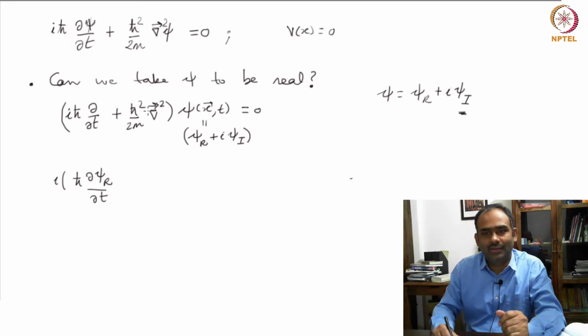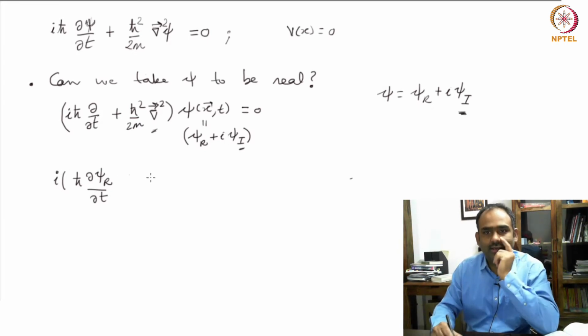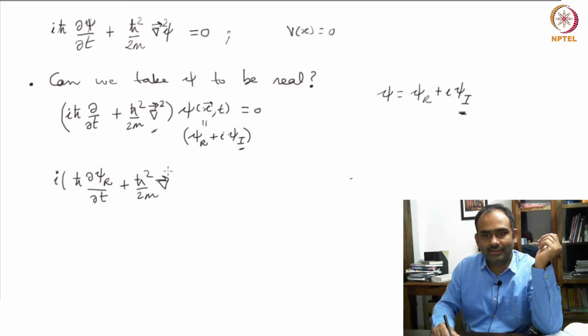And when this operator here acts on psi I, you get this iota here, that is what I have collected outside. So, you have here plus h bar square over 2m gradient del square psi I,